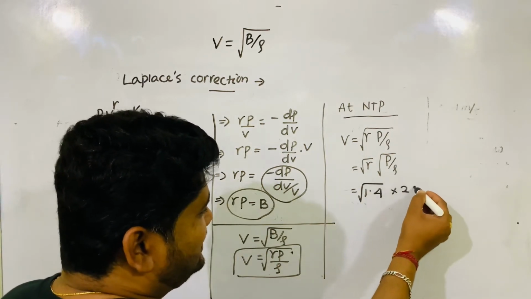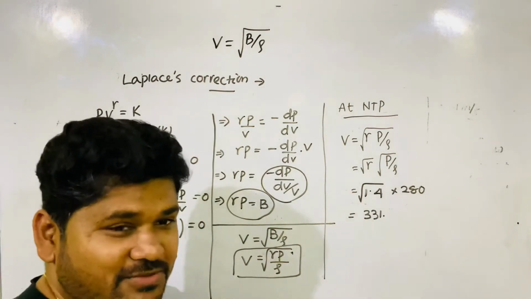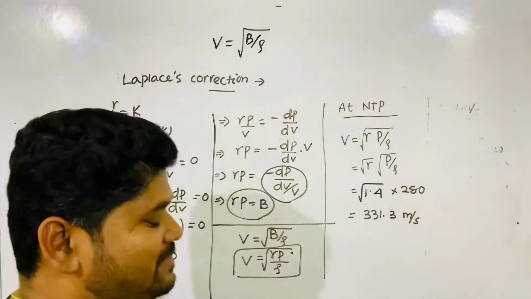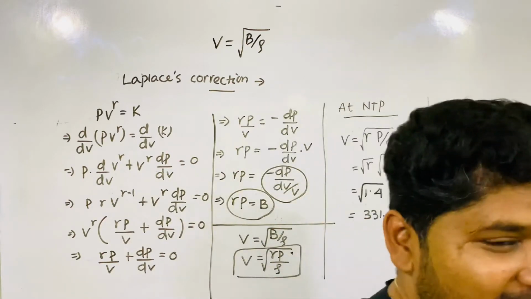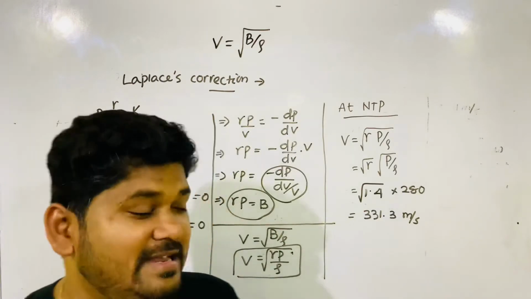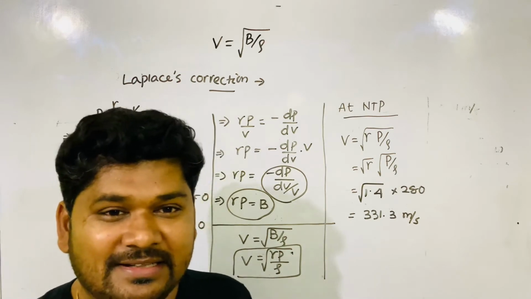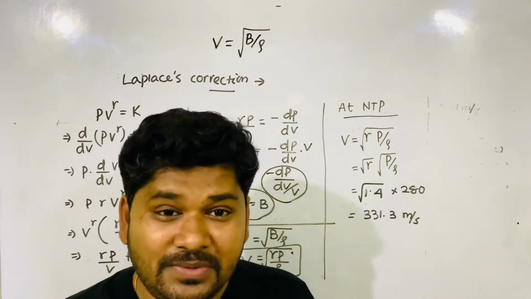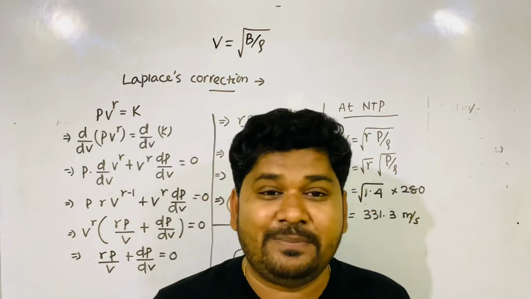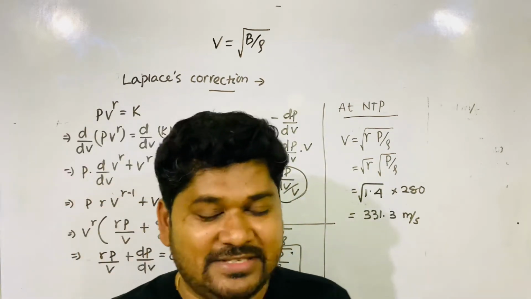Then root over P by rho is 280. If you multiply, do the calculation using a calculator. If you don't believe me, 331.3 meter per second is coming. But experimentally, what is the value I told you? 331. This 331.3. Now the experimental value is in close agreement with the theoretical value. So Laplace's correction seems to be correct. Not seems to be, Laplace's is correct.